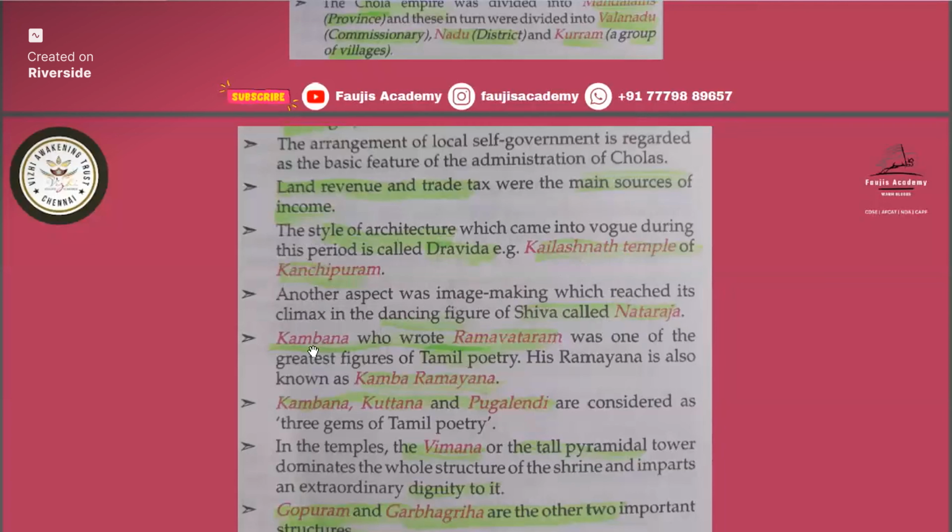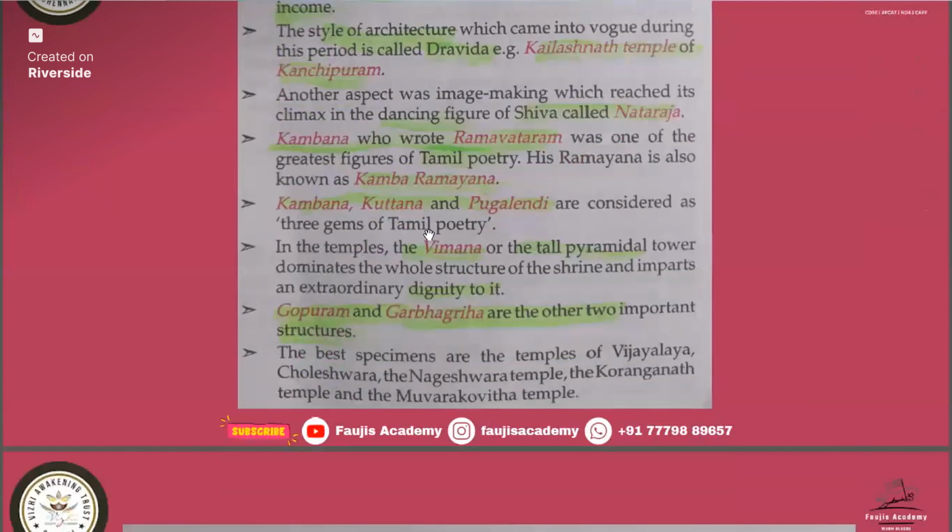And Kambana, who wrote Rama Avataram. So you must remember, Kambana was also the court poet in the Chola Empire. And he wrote Rama Avataram, one of the greatest works of Tamil poetry. So Rama Avataram by Kambana was in Tamil. His Ramayana is also known as Kamba Ramayana. And the three gems of Tamil poetry are Kambana, Pugazhendi and Ottakoothan. Okay, this is not that much important.